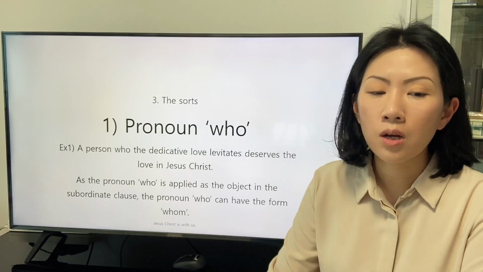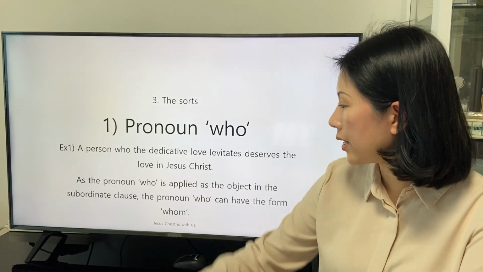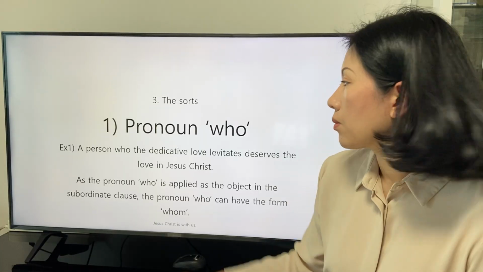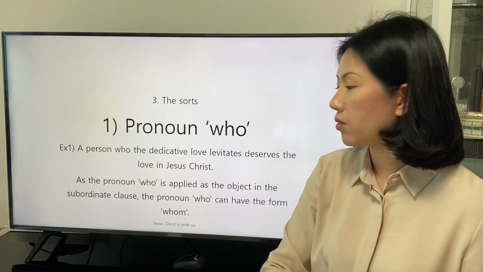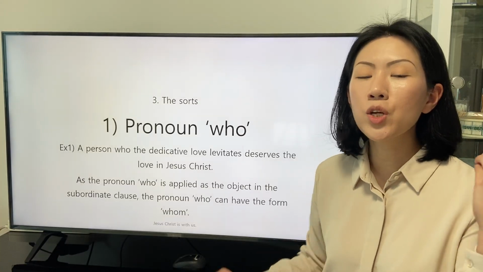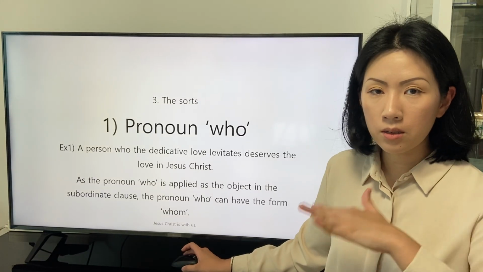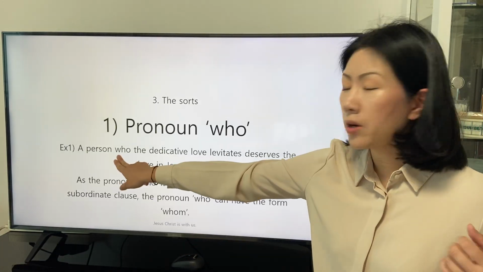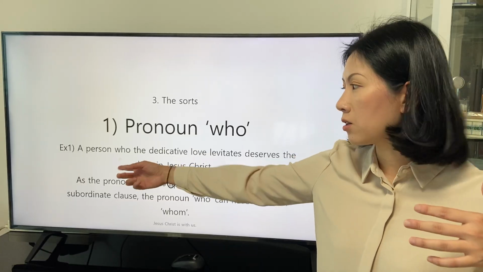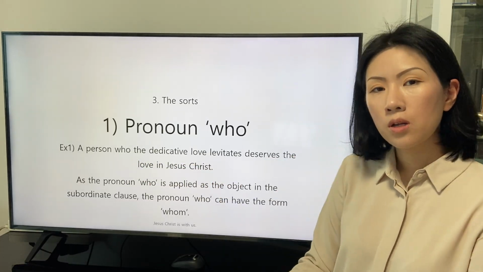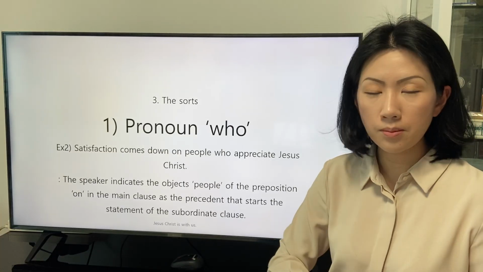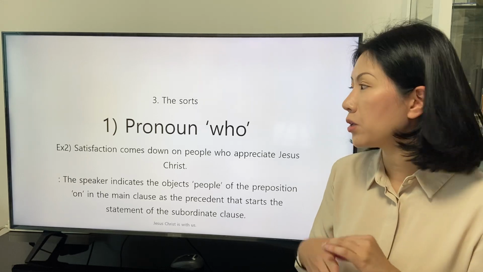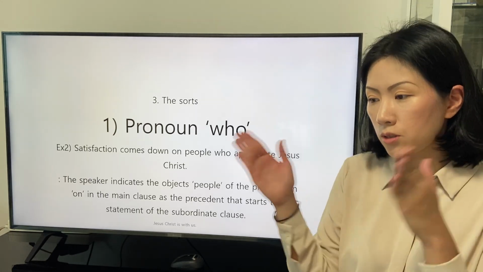As the pronoun who is applied as the object in the subordinate clause, the pronoun who can have the form whom, but I did not clarify the fact that the pronoun who is applied as the object in the subordinate clause with the form whom, because it's optional.